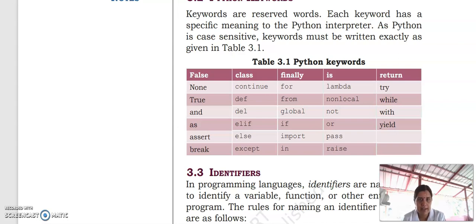So once again I will explain, because this is the base of your Python programming language. You have to understand thoroughly. That's why I am explaining again. Keywords are the reserved words used in Python programming language. Each keyword has its own meaning. We cannot change the keyword. Suppose if we use a capital letter, then in the Python interpreter we must use the capital letter itself. We cannot change the case of keywords. Normally small letters are used as keywords. So this is the